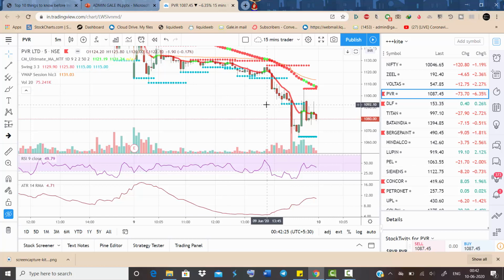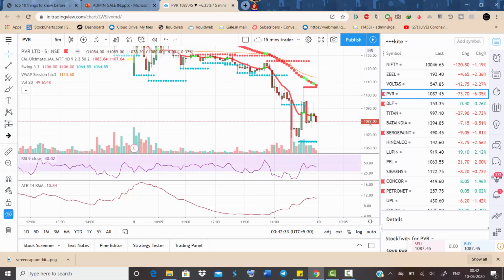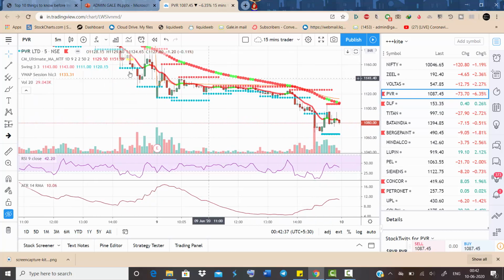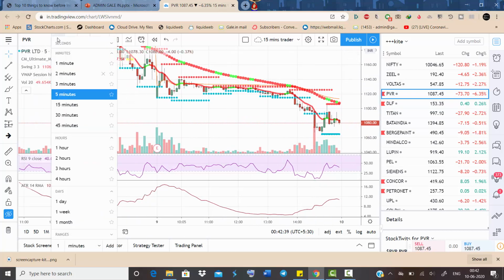There's a good trade over here. You can see a breakout with strong volumes. It continues to dip down. So how far is this going to go down? You can calculate it based on ATR. So how to calculate it on ATR?